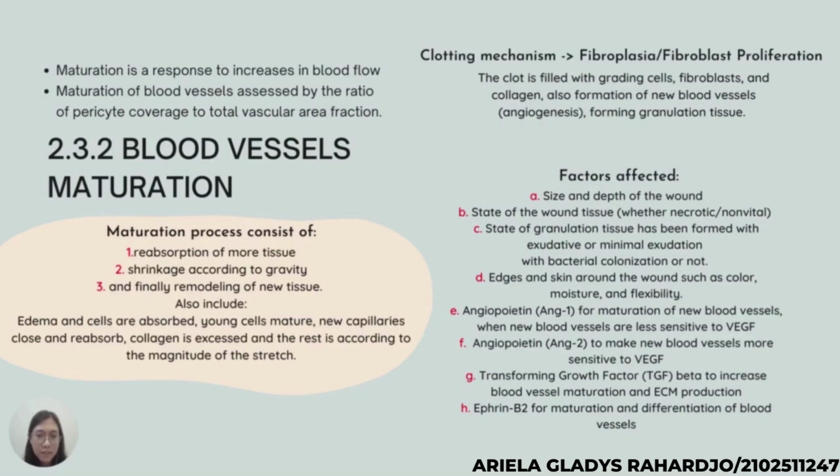In the fibroblast phase, the wound is filled with fibroblasts and collagen, and also formation of new blood vessels, or angiogenesis, forming granulation tissue. With the closure of the wound surface, the process of fibroplasia will stop, and the maturation process will continue in the remodeling phase. The maturation process consists of absorption of excess tissue, shrinkage, and finally remodeling of the tissue. Edema and cells are absorbed, young cells mature, the capillaries close and reabsorb, and the rest is according to the magnitude of the stretch. This phase can last 4 months and is declared over when all signs have disappeared.